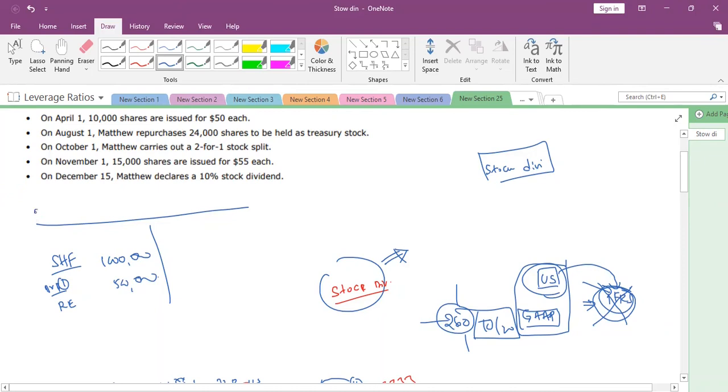For every 2 shares, they are issuing one share as stock dividend. Say for example retained earnings are 700,000, and they have decided that out of that, 500,000 will be declared as a stock dividend. What will happen? How will this balance sheet change?